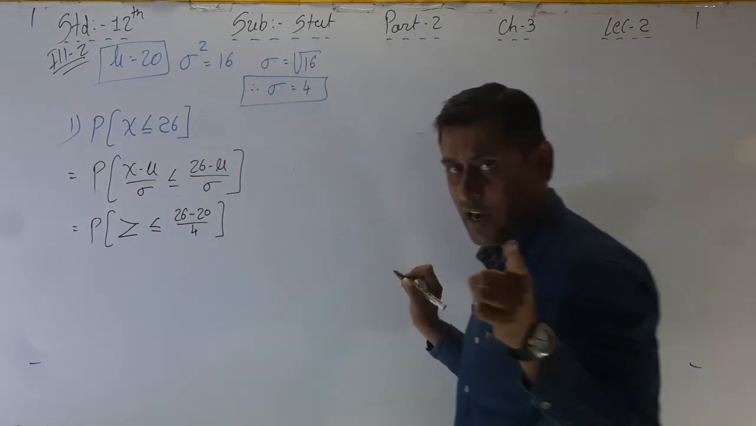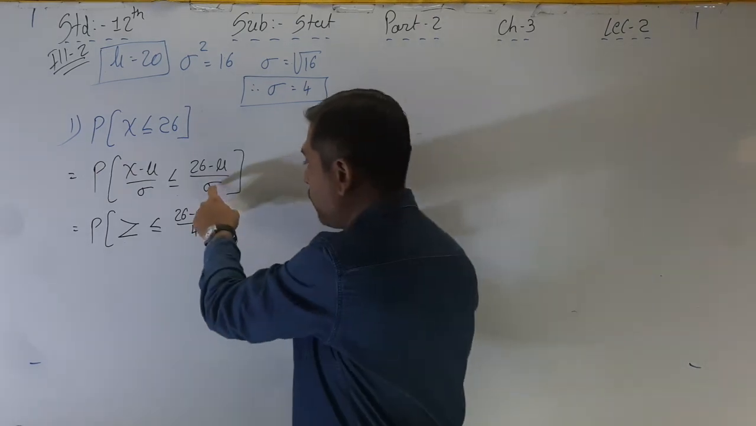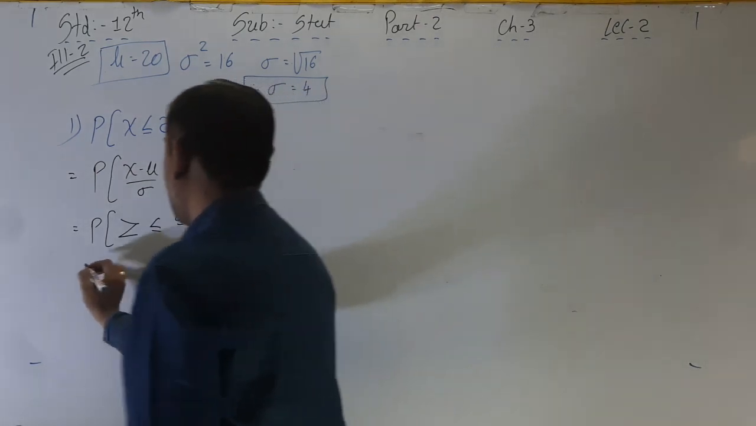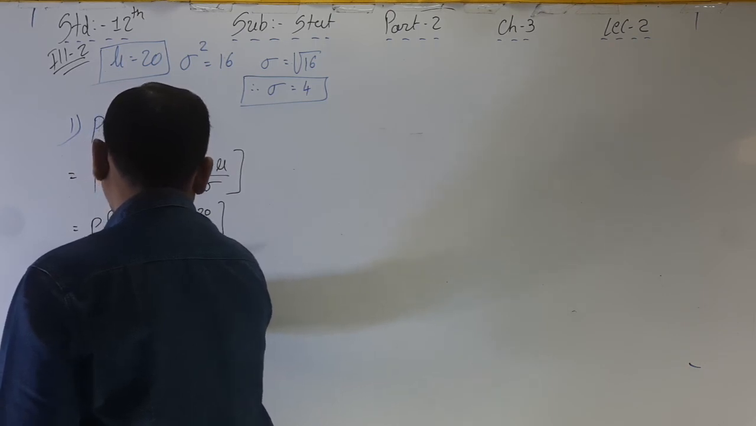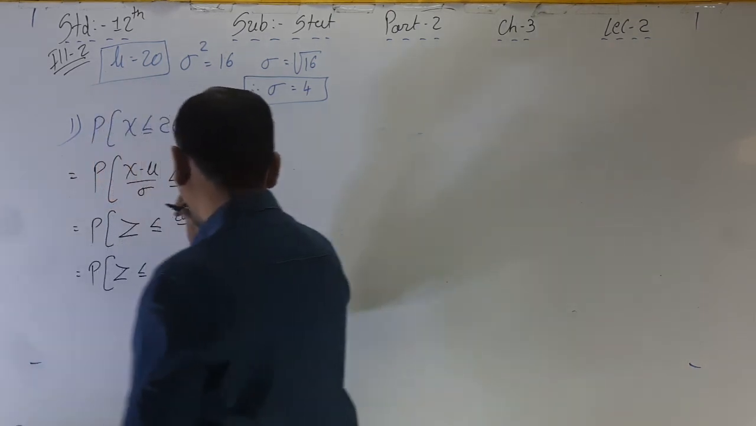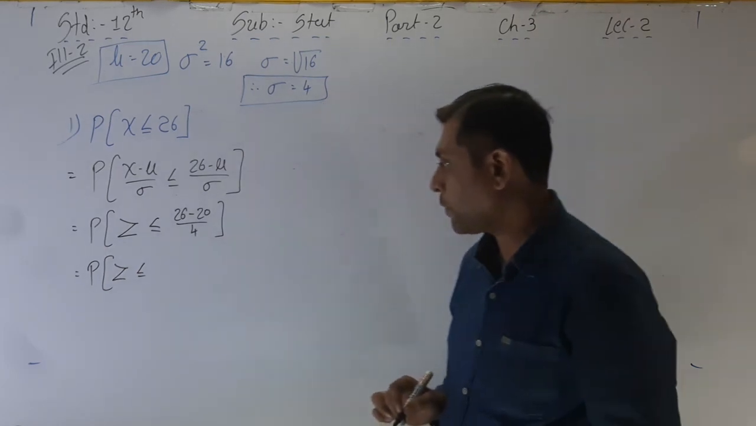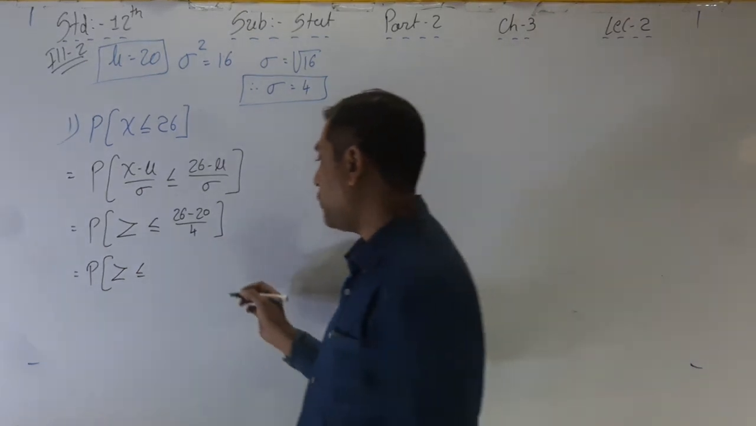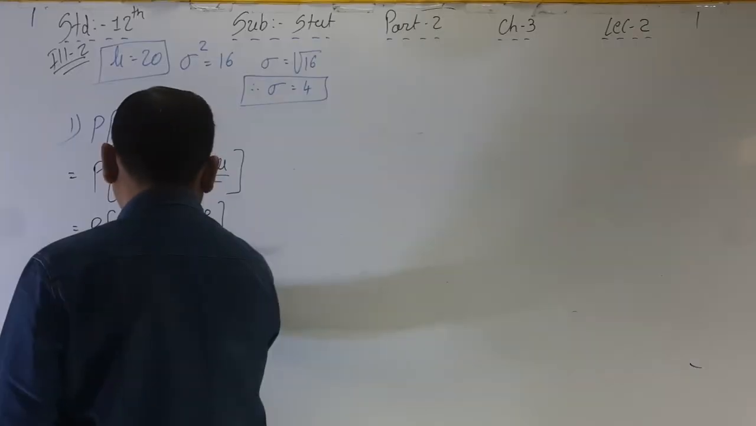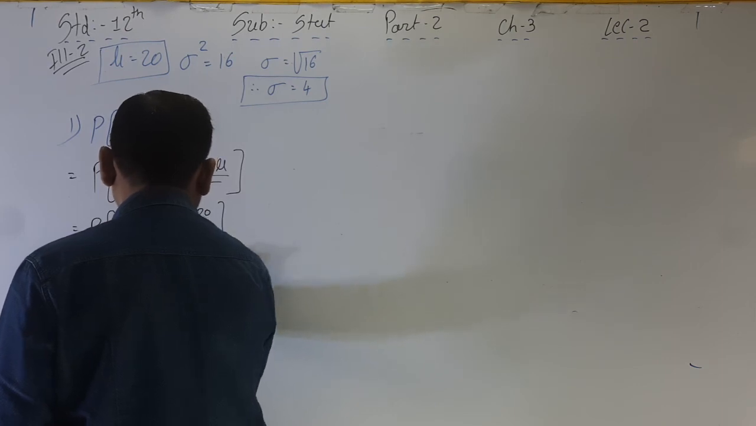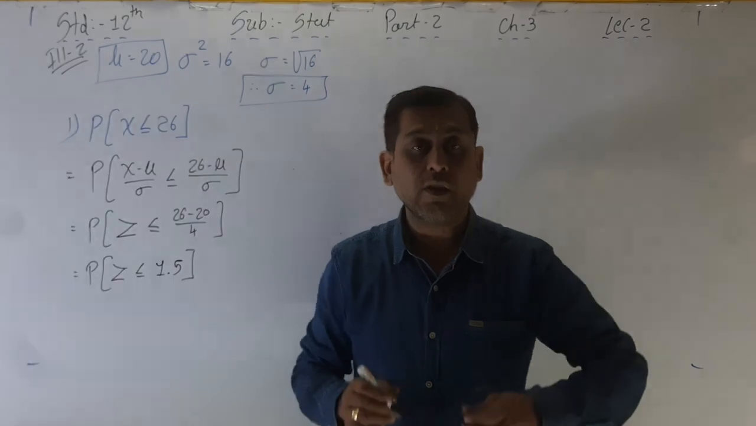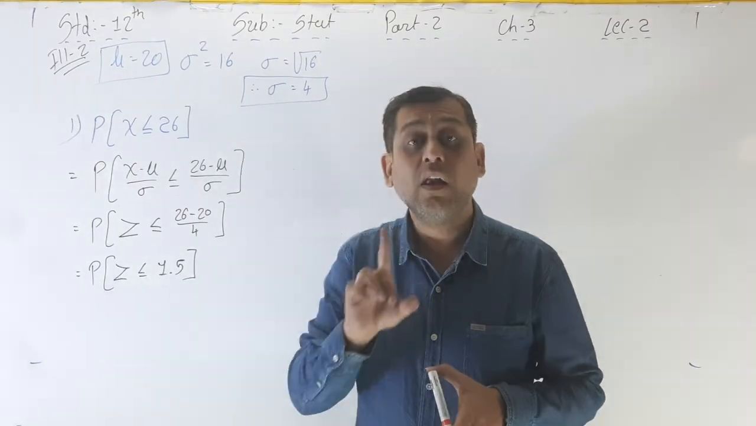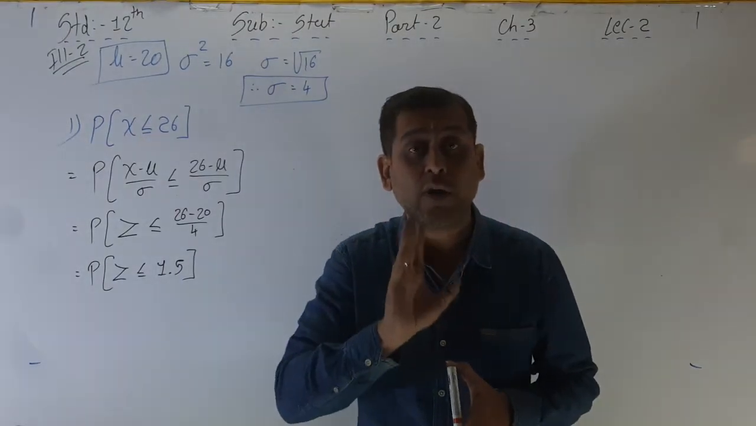Variance is given, standard deviation is not given, and here we have to write the standard deviation. Okay, so here z less than or equal to 6 divided by 4, that is 1.5. Find out in your calculator, 6 divided by 4, that is 1.5. Here the value of z is less than or equal to 1.5.